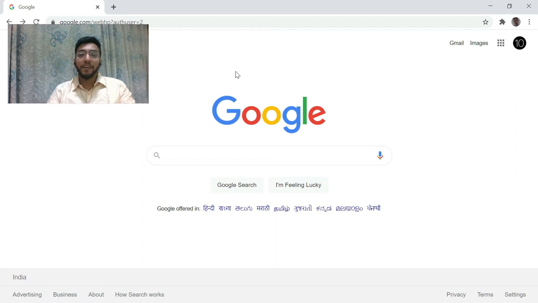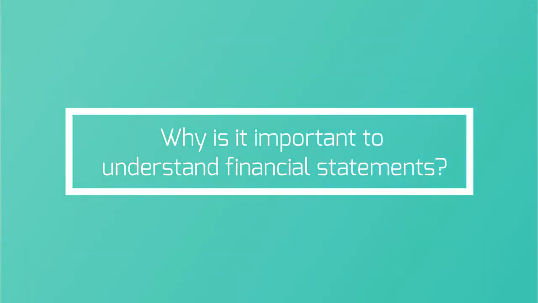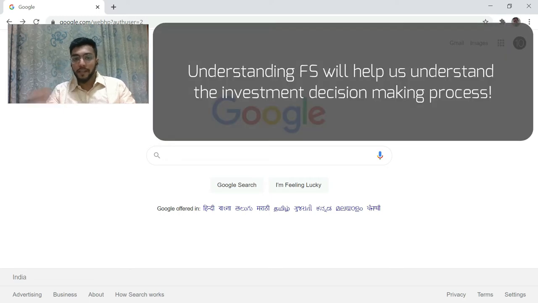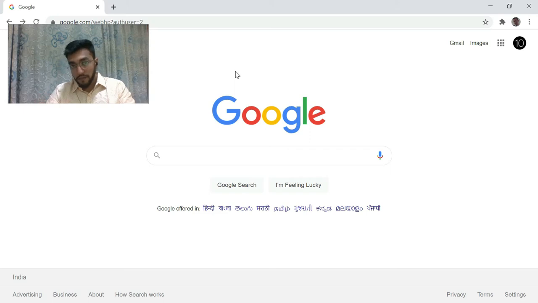Hi guys. So today we'll be understanding how to understand financial statements as a retail investor. First of all, let us understand why is it important to understand financial statements. For me, the very primary reason being it will help us understand some kind of ratios and cash flow statement that will form basis of our investment decision. Not that that will be conclusive, but it will certainly give us confidence. And you know what is the best part of understanding financial statements? The best part is they are made in such a way that once you understand financial statement of a particular company, you can pick up any company's financial statement and start analyzing it, and you will be able to understand the business very easily.